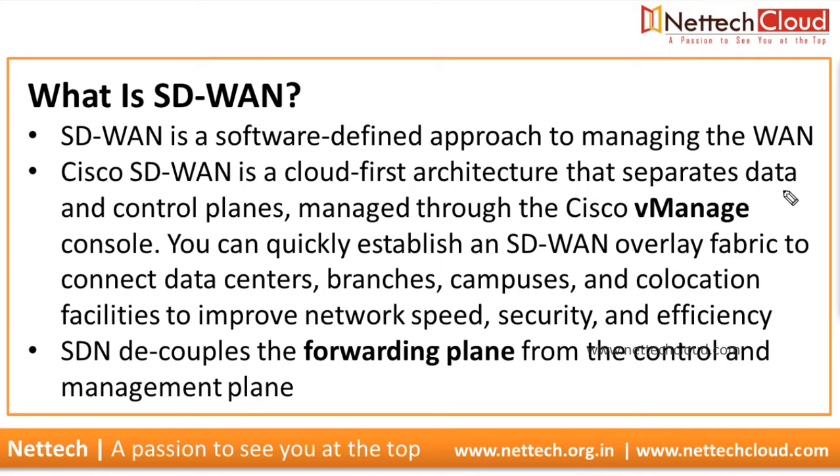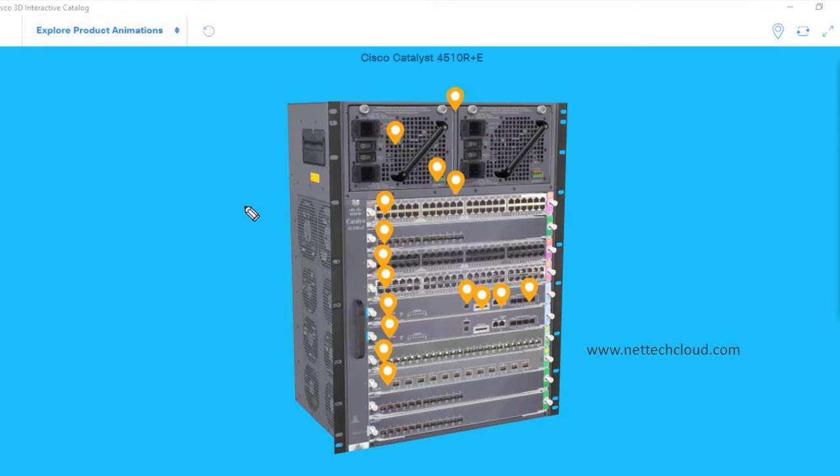So let me explain the data plane, control plane, and management plane first. If you look at the Cisco Catalyst 4500 switch here, a modular switch, first let's have a very quick discussion about the different planes: